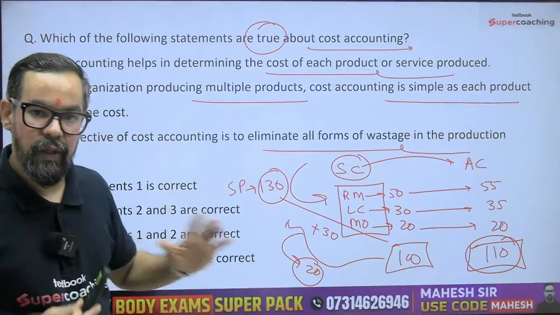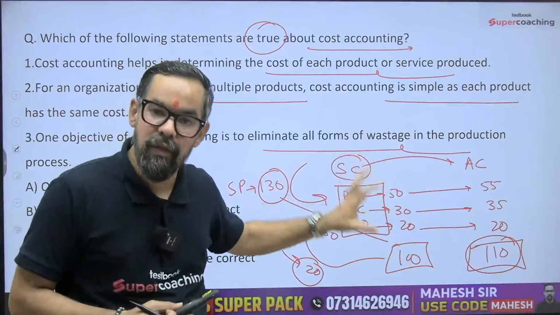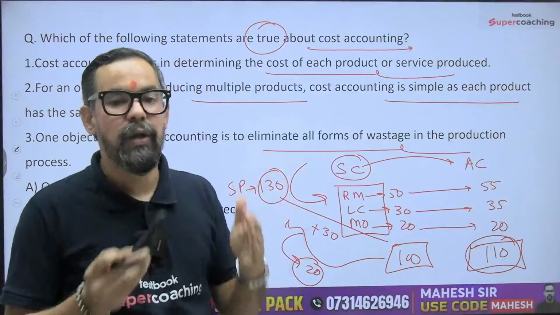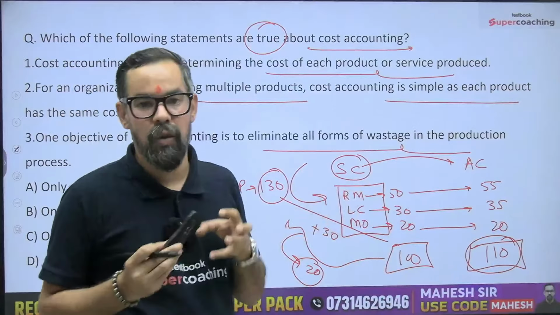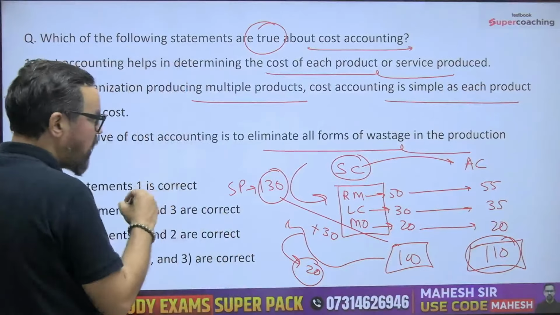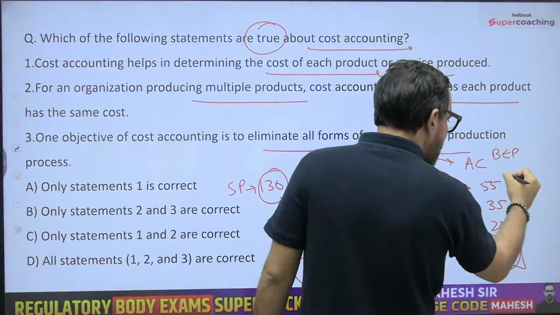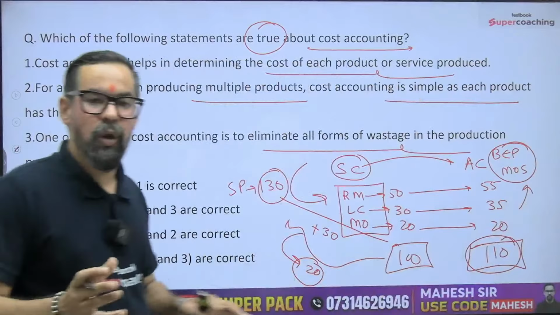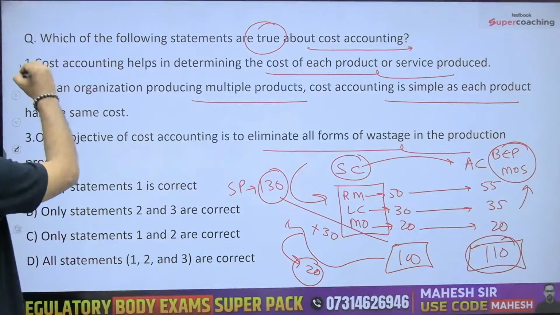And this is one thing. Then we'll do the root cause analysis. What is the reason behind this negative variance? And there will be a proper assigned accountability for that variance as well, right? So this is one of the uses of cost. Based on these things, we also decide your break even points and margin of safety. These are some areas you get to know, along with the overall profitability. So that is the importance of cost that makes statement 1 true.